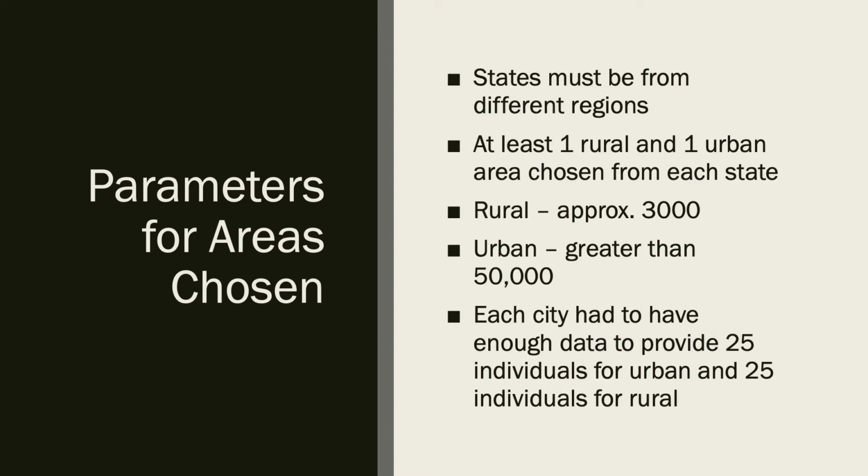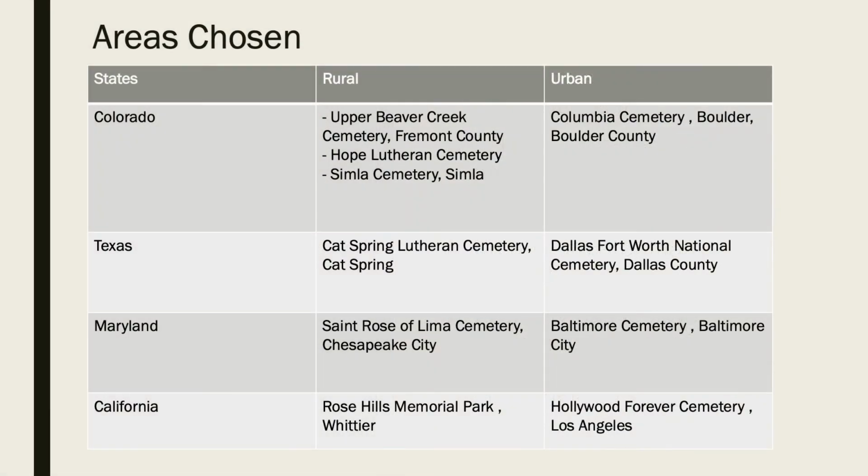Each city had to have enough data to provide 25 individuals for urban and 25 individuals for rural. The four states we chose were Colorado, Texas, Maryland, and California. Each state had one rural and one urban city that we chose, except for Colorado. In Colorado, the cemeteries in the rural communities did not have enough data to provide sufficient amounts of individuals for the experiment. So we decided